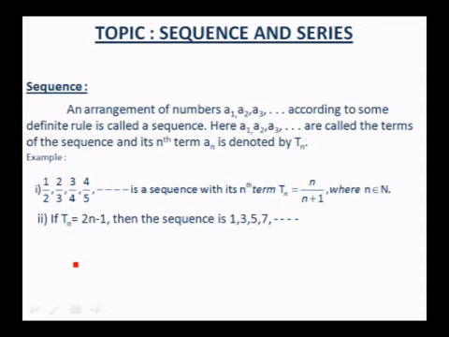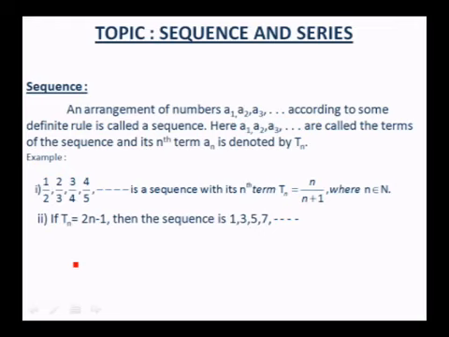An example for this one is 1/2, 2/3, 3/4, 4/5, etc. It is a sequence with its nth term Tn equal to n over n plus 1, where n belongs to capital N, which is the set of natural numbers.